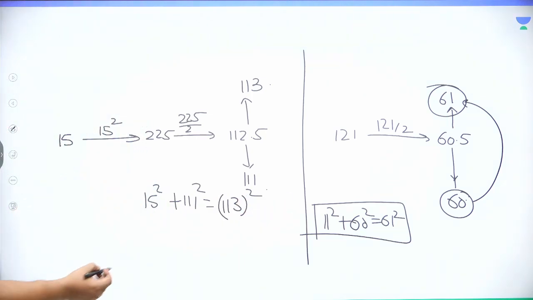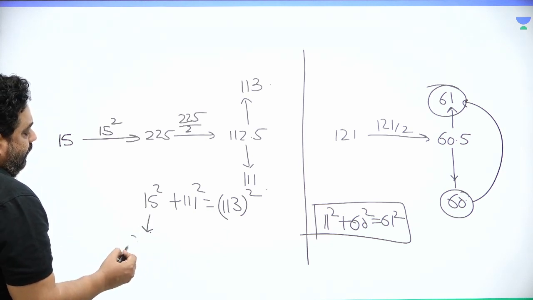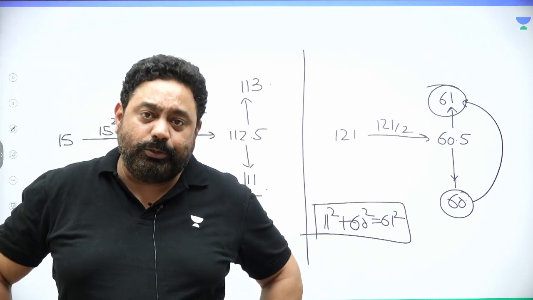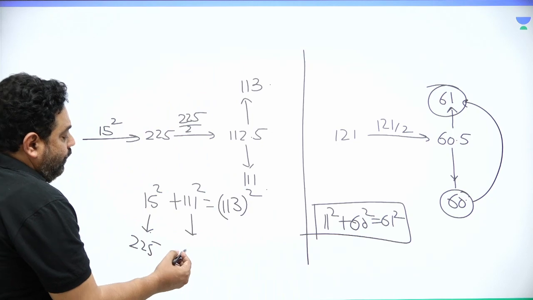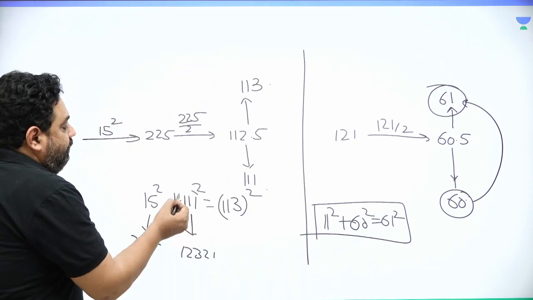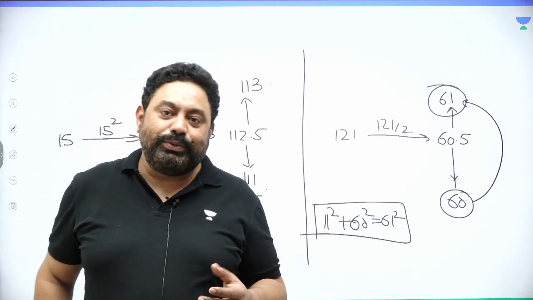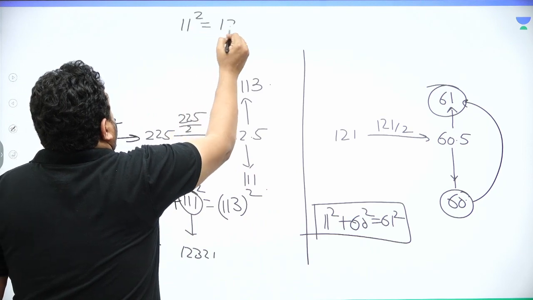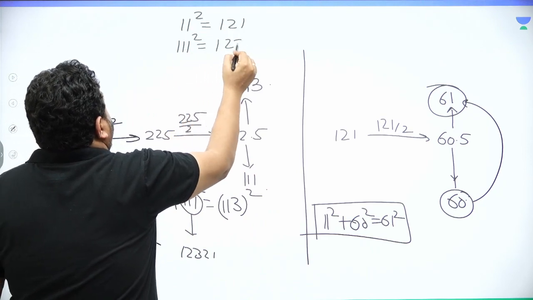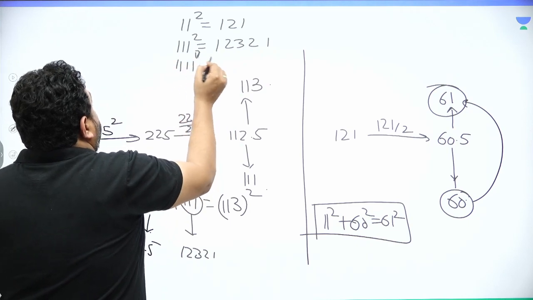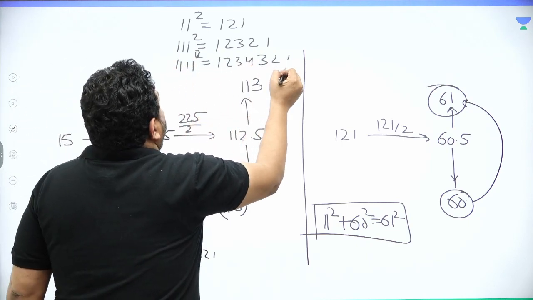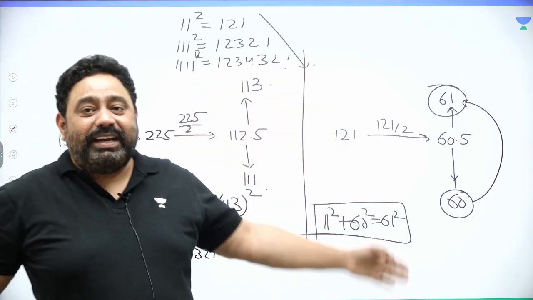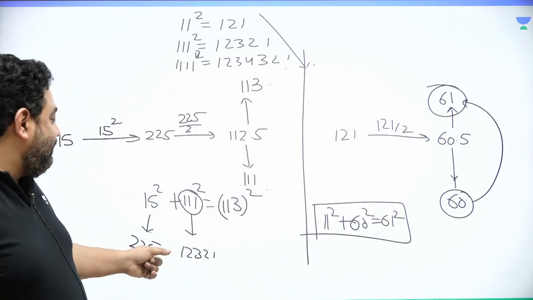You may check it also, guys. 15 squared is 225. What is 111 squared? 111 plus 11 is 122, and 11 squared is 121. So we get 12321. 111 is a number whose square gives a palindrome. 11 squared is 121, 111 squared is 12321, and 1111 squared is 1234321. Palindromes are numbers that read the same from the front and the back. So 111 squared is 12321.